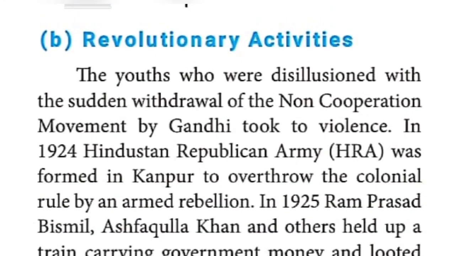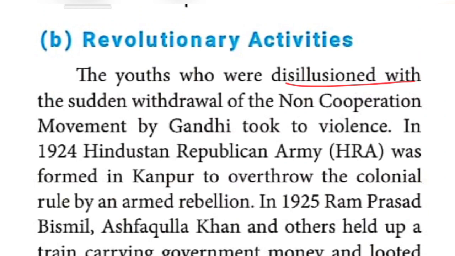The next one, revolutionary activities. In the lower classes, you might have learned, I think so, about Bhagat Singh, Sukhdev, Rajguru, those people. Yes, more than that, some more personalities we are going to learn under this para. Revolutionary activities: the youths were disappointed, because Gandhiji suspended the non-cooperation movement. So the youths were disappointed, disillusioned.